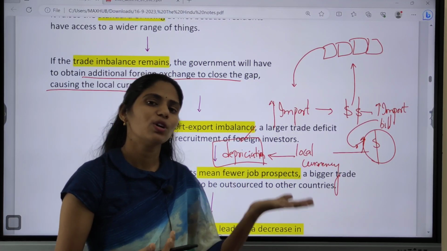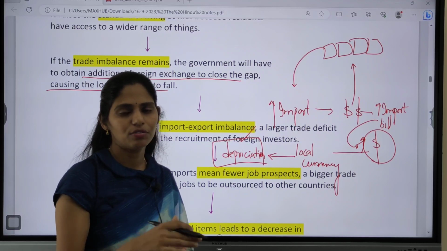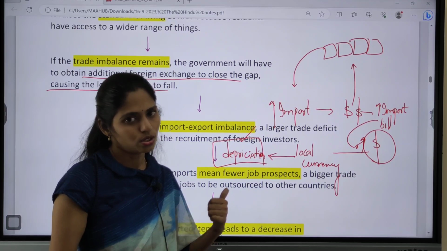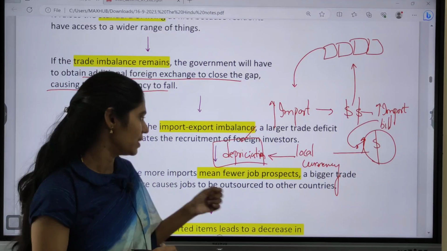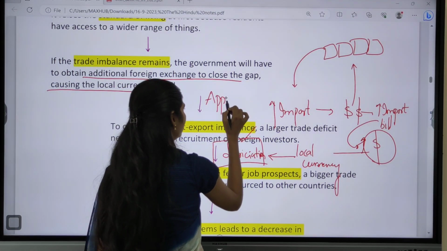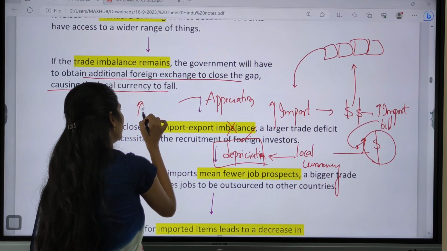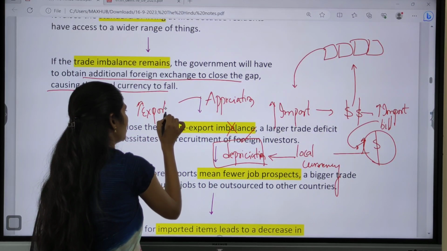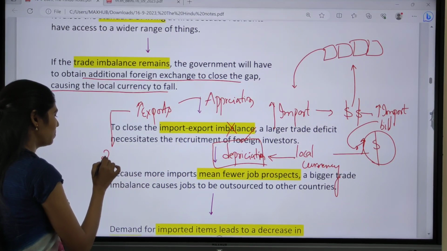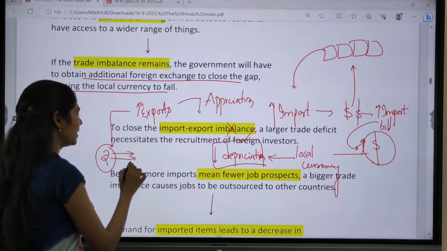Why? Because whenever there is increased demand for the dollar, that will lead to a fall in demand for rupee, so we can see the value of rupee getting down. This concept is called depreciation. In the opposite, we have another term, that is appreciation. Appreciation happens whenever there are increased exports. In international markets, there will be increased demand for rupee, and whenever there is increased demand for rupee, the value of rupee will increase.